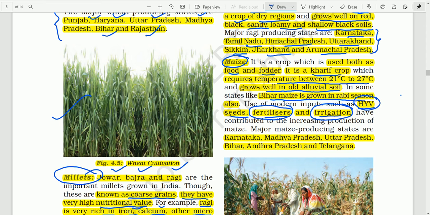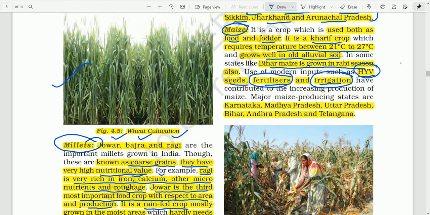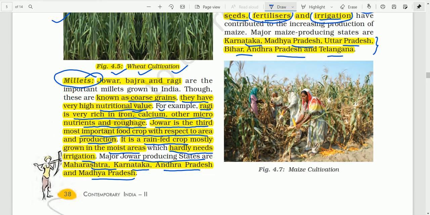About the growing areas, maize is grown in Karnataka, Madhya Pradesh, Uttar Pradesh, Bihar, Andhra Pradesh, and Telangana. Here I think this photograph shows the harvesting of maize.